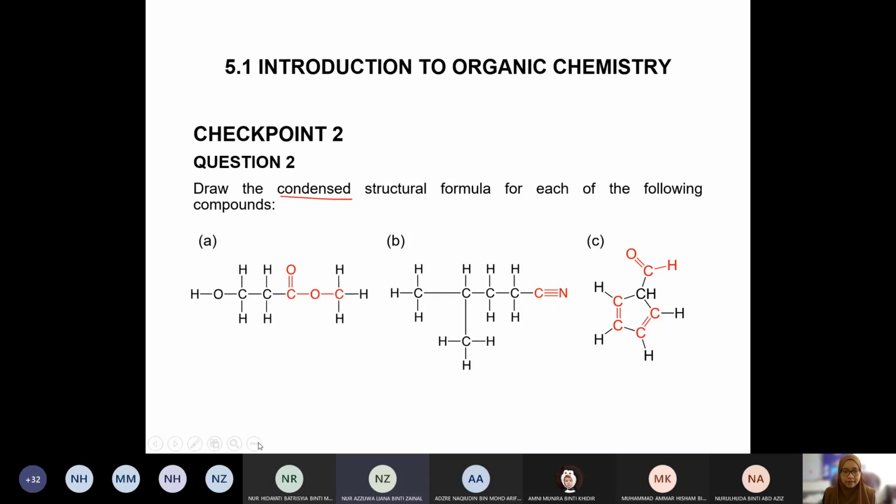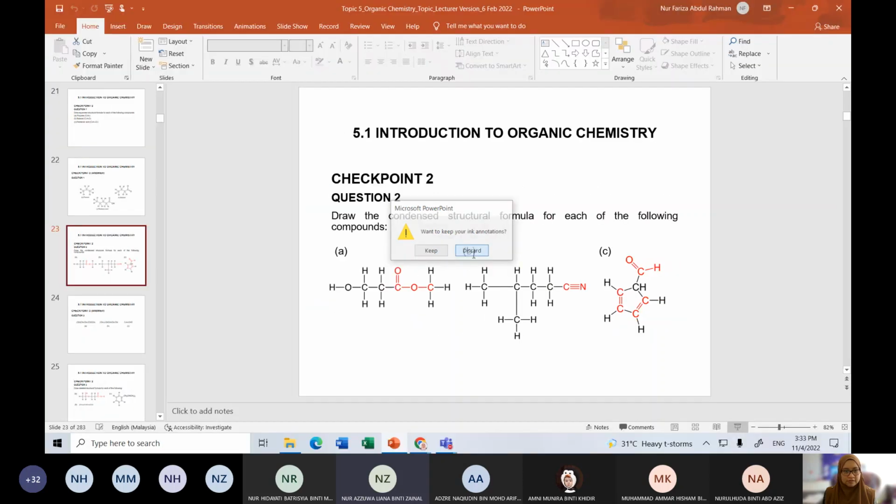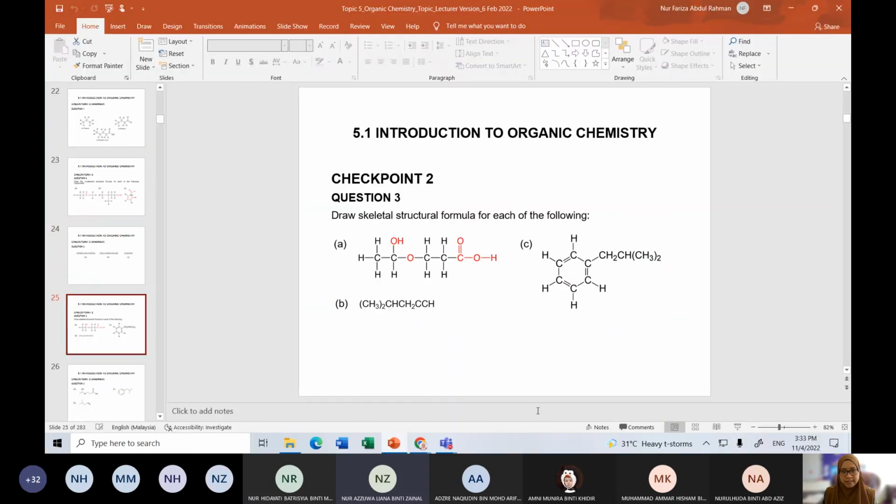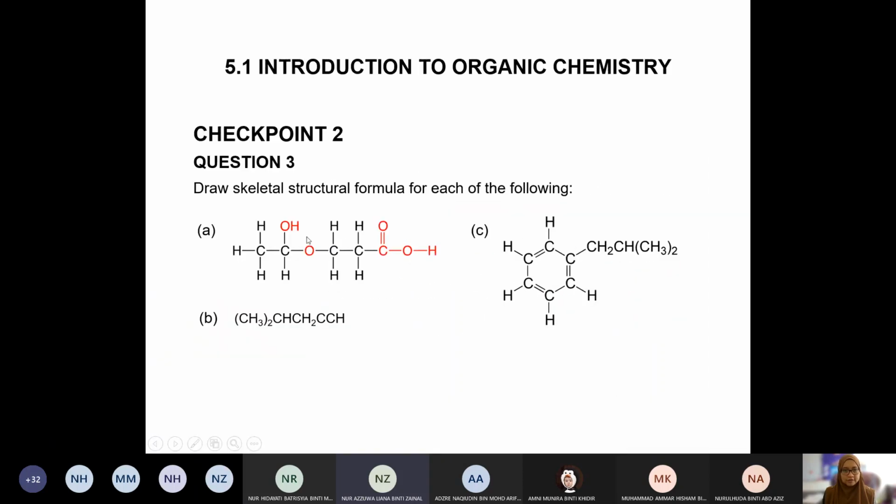Okay. Next, another, I believe this is for skeletal. Okay, this one, draw the skeletal structural formula for each of the following. So this is the expanded, this is the condensed, this is the expanded. Nah, ni expanded campur condensed. Ni mix. Okay, tapi you have to transform all of this into skeletal.